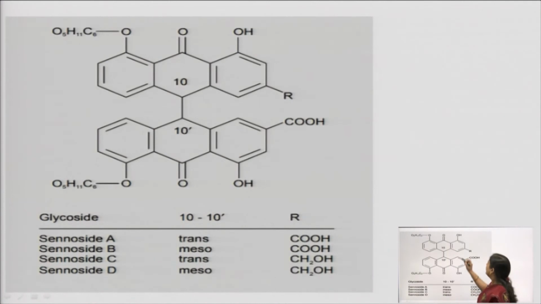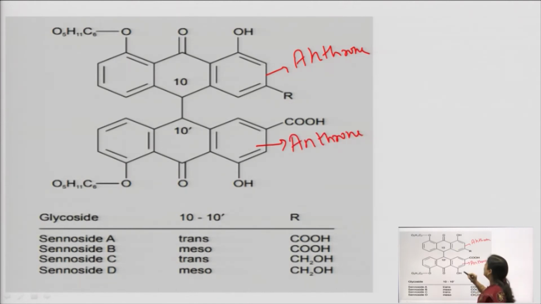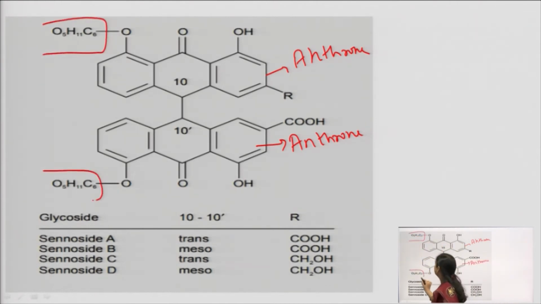So, this is one anthrone ring, and we have another anthrone ring here, because it contains the keto groups, and the glycosidal parts are here.